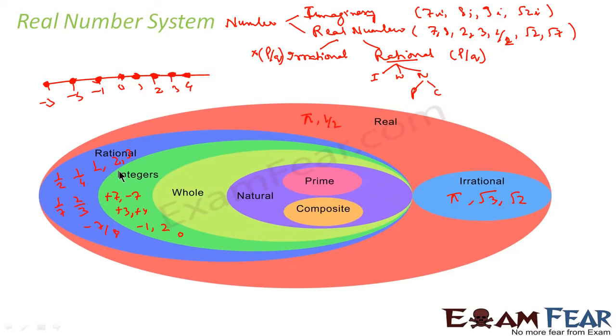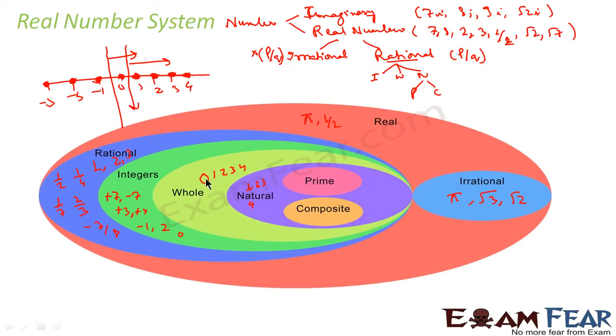Anything like that is an integer. From the integers we take a subset and we get whole numbers. Whole numbers are from this portion, anything on the right side. That is 0, 1, 2, 3, 4. These are all whole numbers. Again, from this set we take a subset to get natural numbers. All the whole numbers apart from 0 are natural numbers. For example, 1, 2, 3, 4, like this. These are all natural numbers.